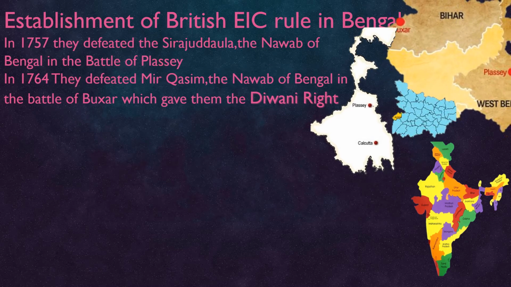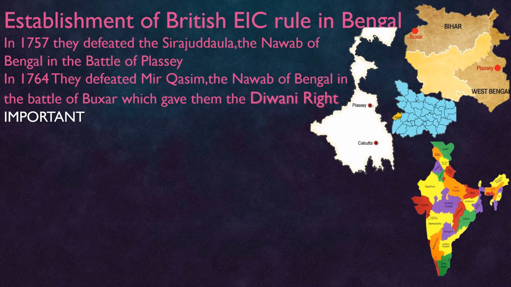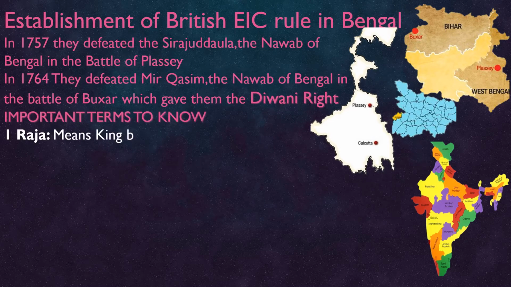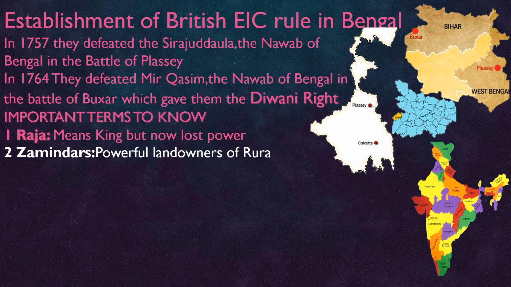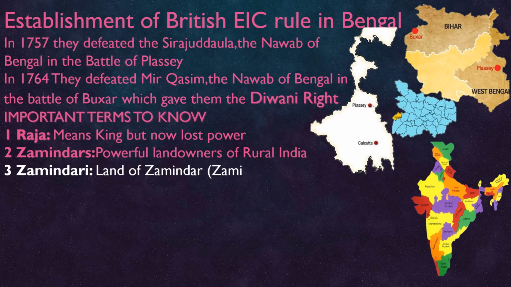These are Plassey and Buxar. Now the important terms you have to know in this chapter. Raja means king, but now Rajas have lost their power. Zamindars are powerful landowners of rural India. Zameen means land, dar means holder, so Zamindar means landholder. Zamindari means the estate, that is, the land of the Zamindar.